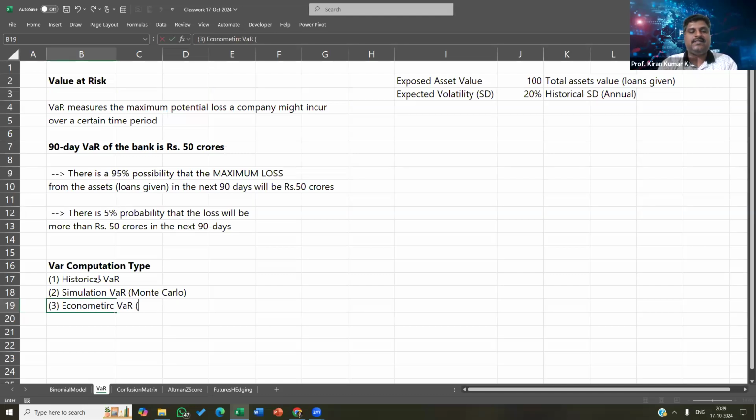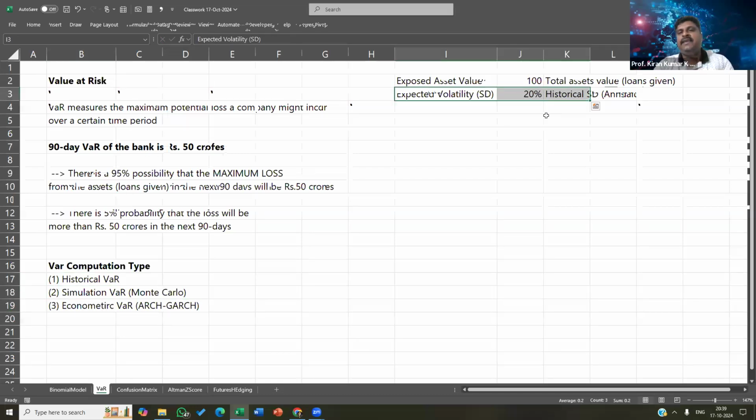So basically you will use something like ARCH-GARCH kind of models to predict the volatility. As of now, let's not worry about that. We are going to use the historical standard deviation, and I'm making an assumption that you understand the meaning of standard deviation.